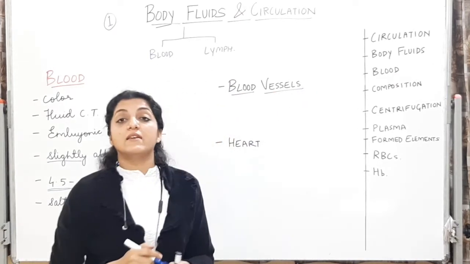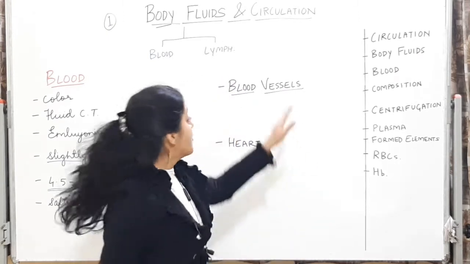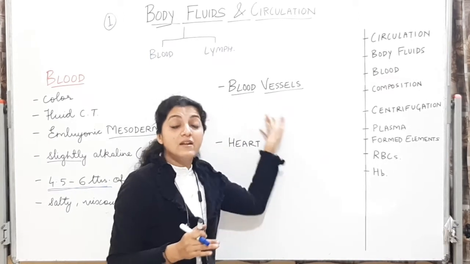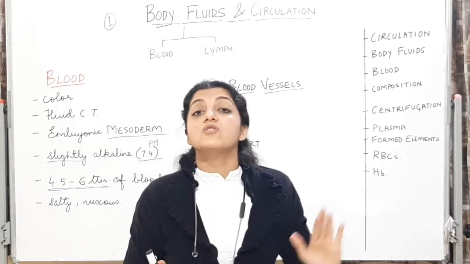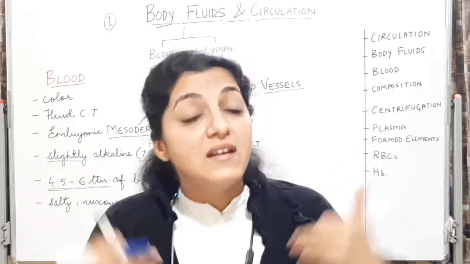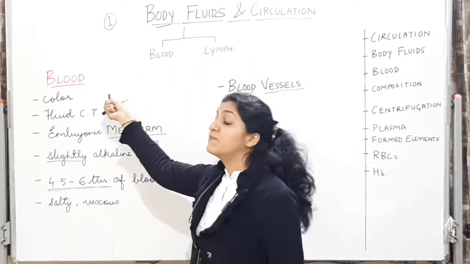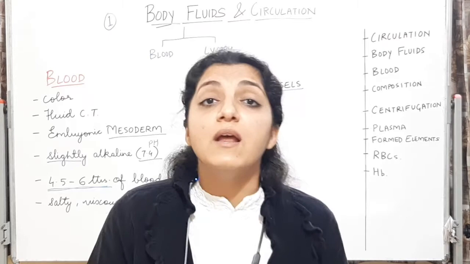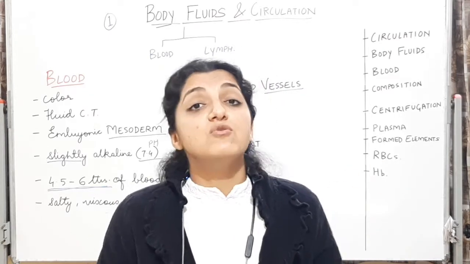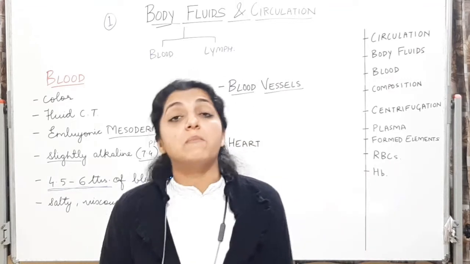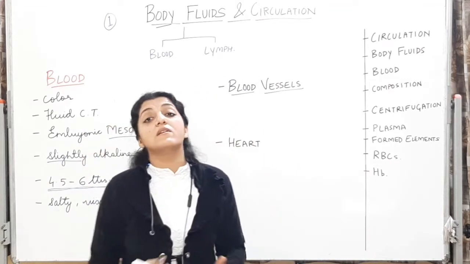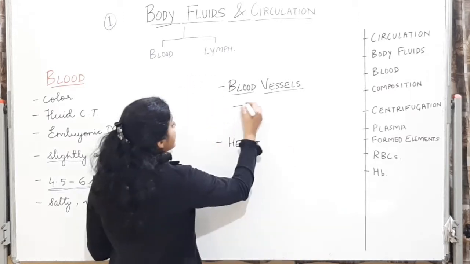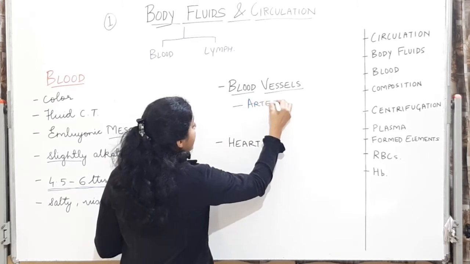See, the words itself are telling you. Blood vessels means vessels, एक कंटेनर, एक वेसल जो ब्लड को कैरी कर रहा है एंड उसको सर्कुलेशन में हेल्प कर रहा है. So these blood vessels are located in our entire body, which are going to carry this blood. They are going to help in circulating the blood, oxygen and nutrients, and in bringing back the excretory products and the carbon dioxide from the various organs and various cells of the body. So these blood vessels can be arteries and can be veins.